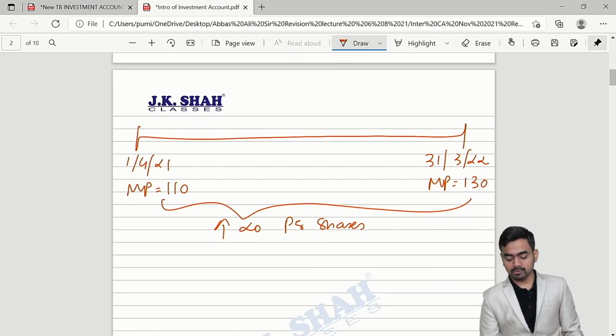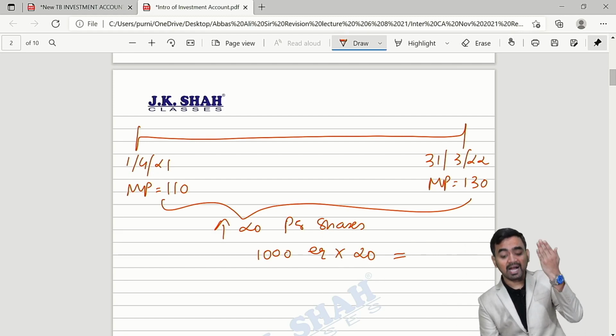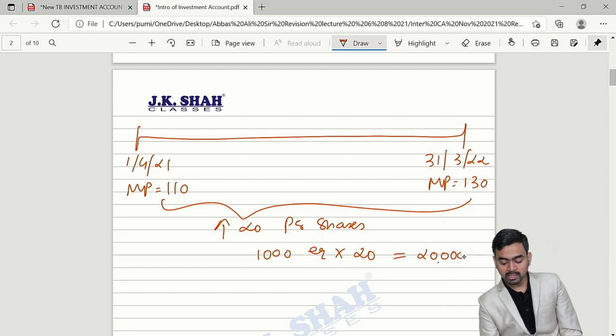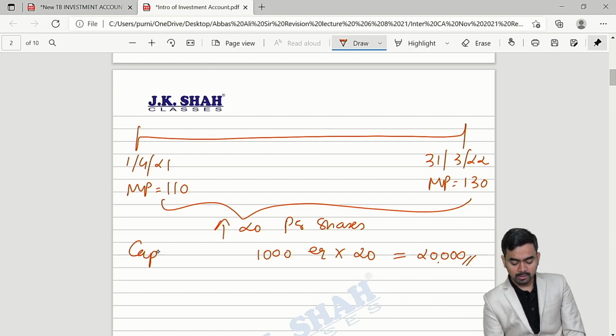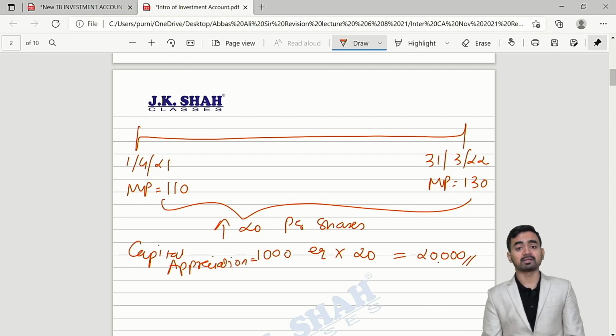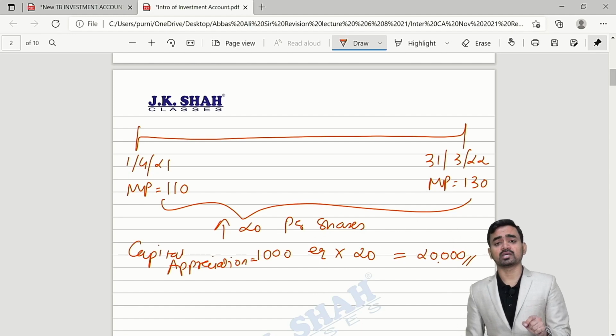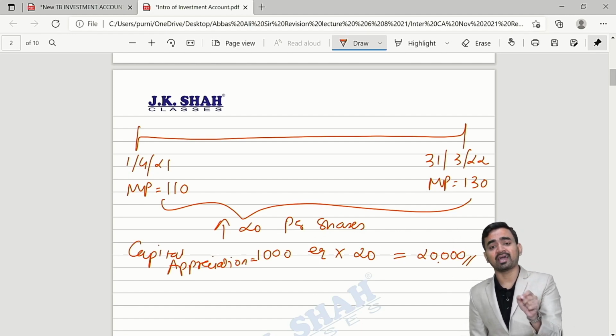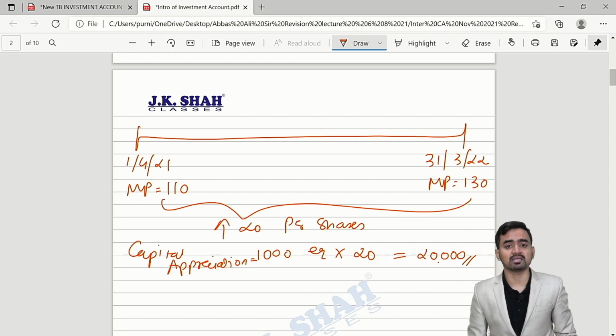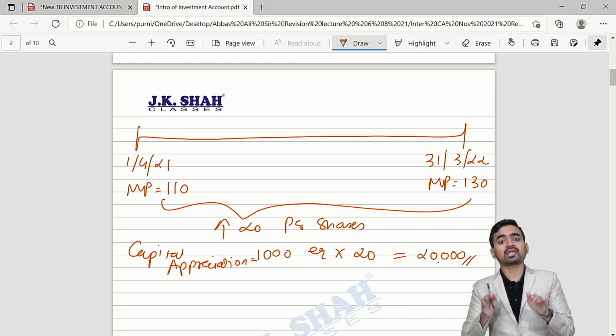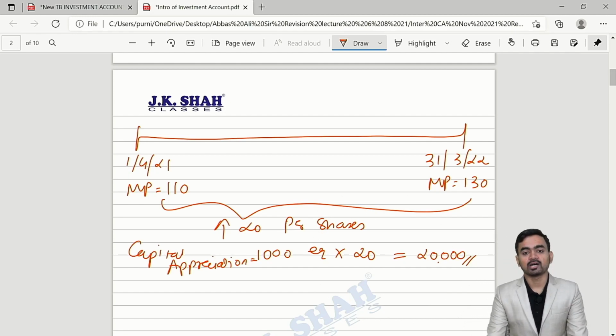So total number of shares 1000, and for each share 20 rupees is the increase. So 20,000 is the total capital appreciation. You have acquired at 110. By the end of the year, the price is 130 in the market. So your total capital appreciation is 20,000 rupees.